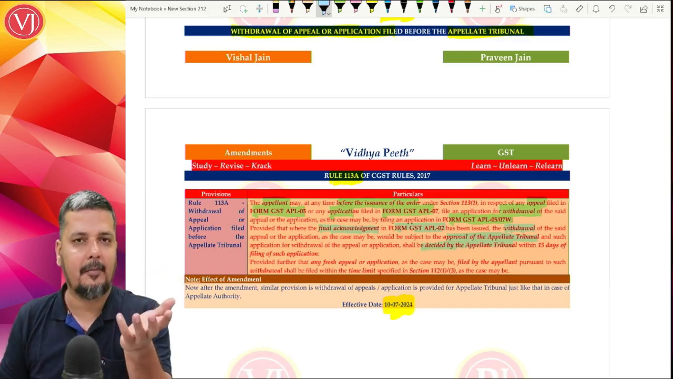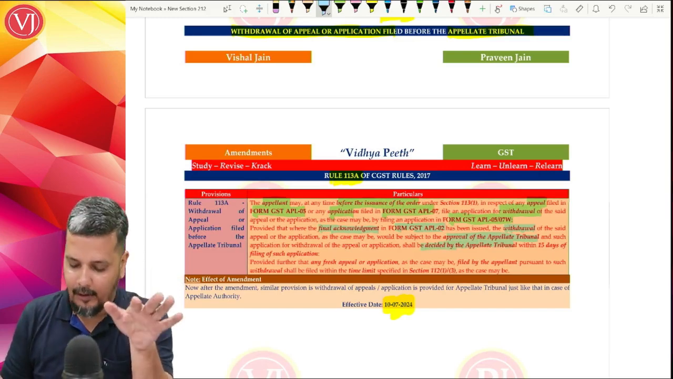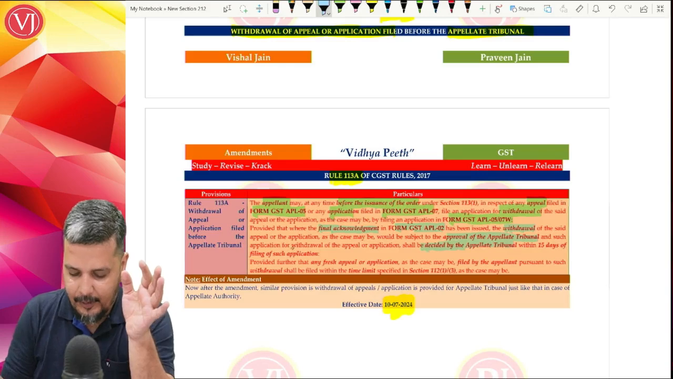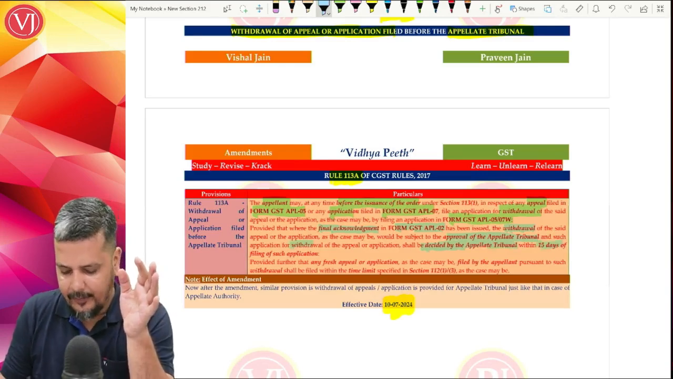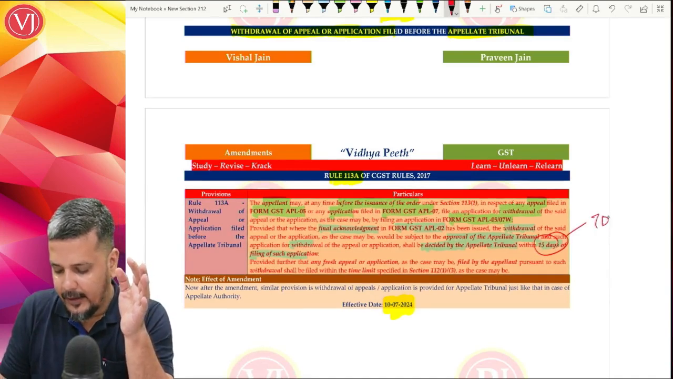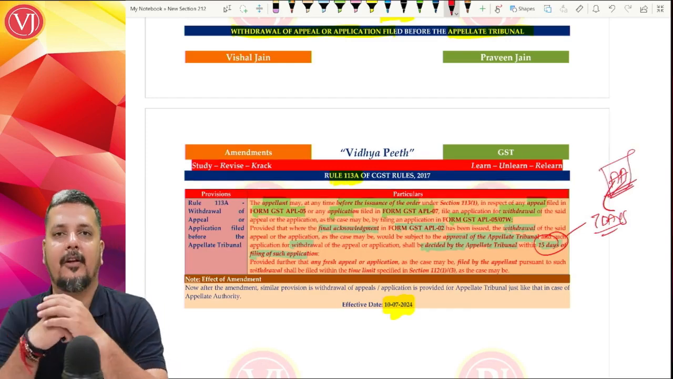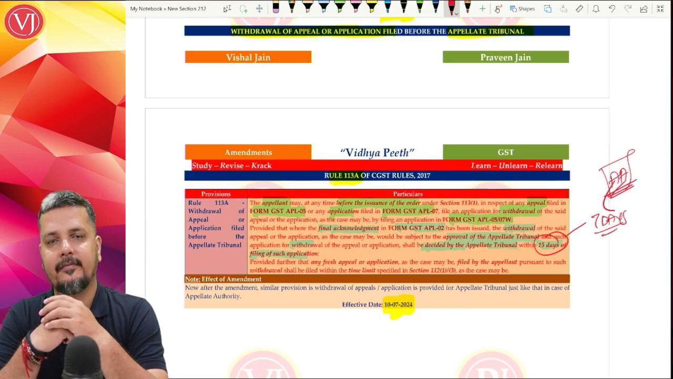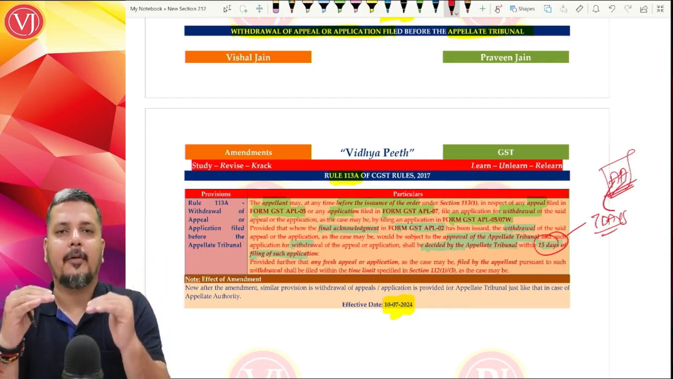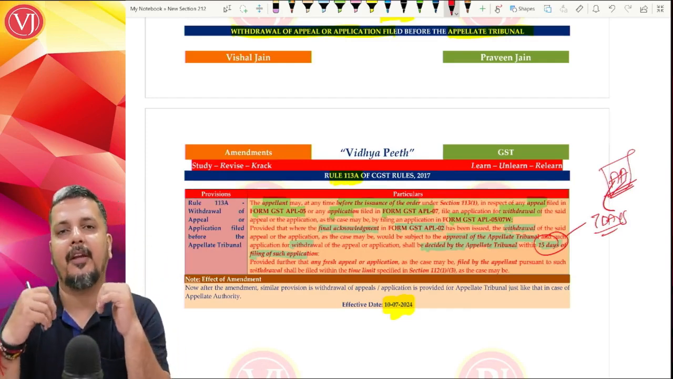So if you are making an application to the appellate tribunal for withdrawing your appeal, that matter of withdrawal will be decided within 15 days. The only difference that you can see is that this 15 days is 7 days when it is about withdrawal of appeals by the first authority, the appellate authority. Here the appellate tribunal is a higher level, so they are giving some more time, 15 days.